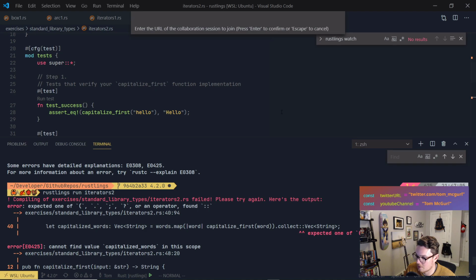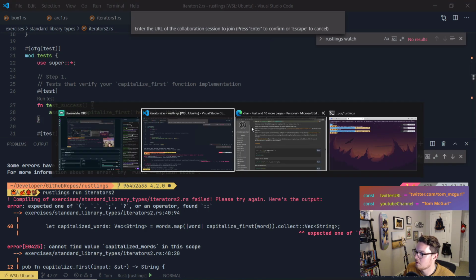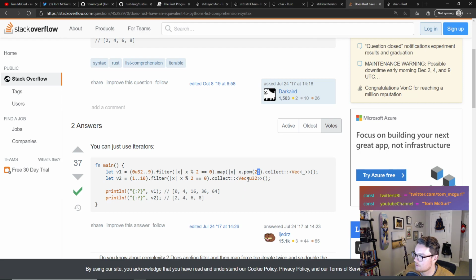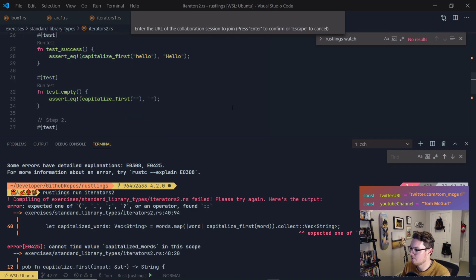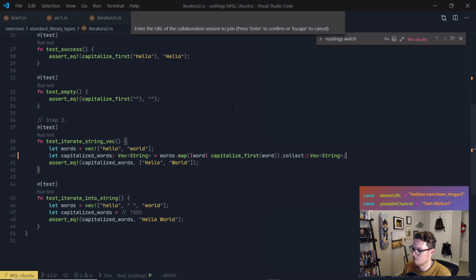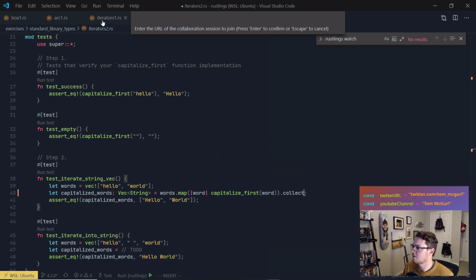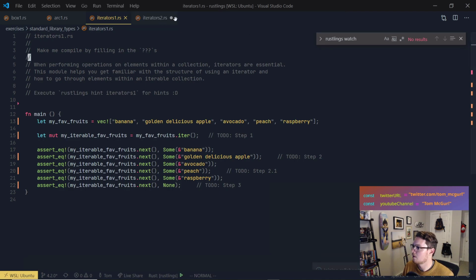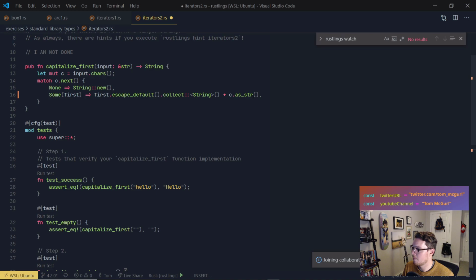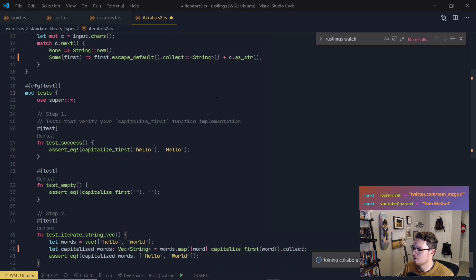So here it's saying expected one of. So let's see, do we mess up our, let's go back to our Stack Overflow, classic Stack Overflow. Oh, I wonder if we need to just say here, what if we just collect? So if we look, I want to look at our last iterator, how they're calling collect. So here they're calling collect. So let's try doing this.